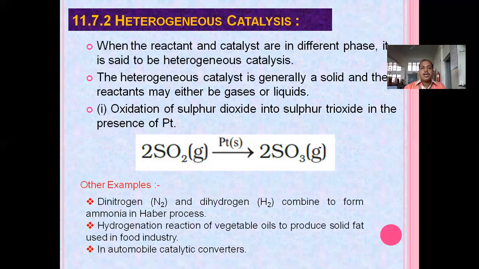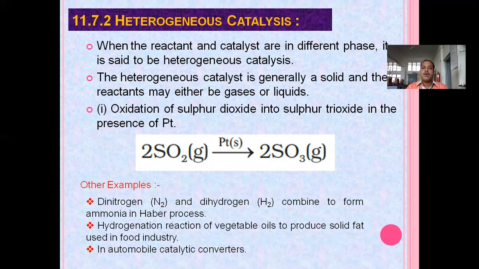Now other examples are dinitrogen, N2, and dihydrogen, H2, combining in a process we call the Haber process. The Haber process is used in the production of ammonia. So in this ammonia formation process, dinitrogen and dihydrogen are both gaseous, while the catalyst used is a solid.